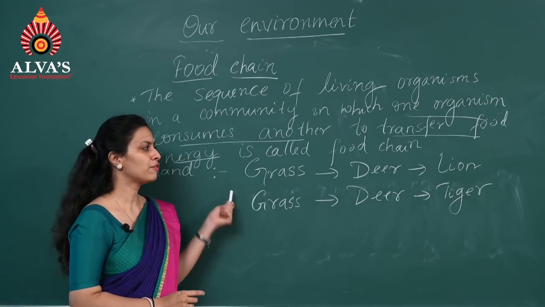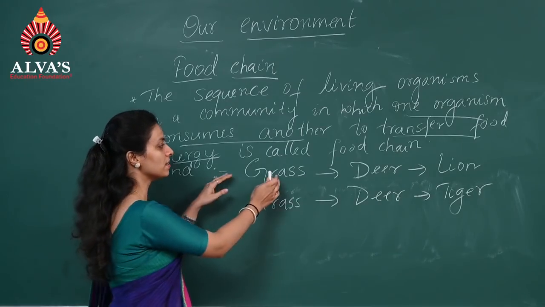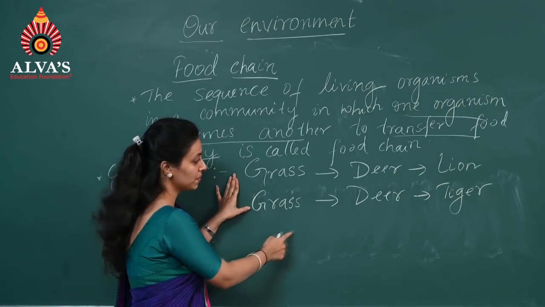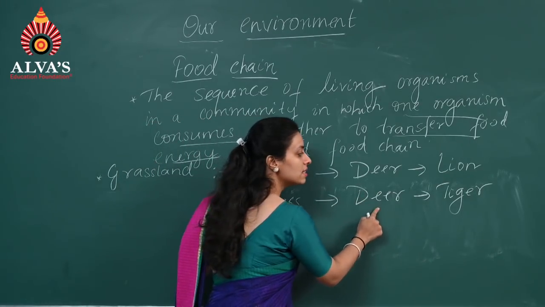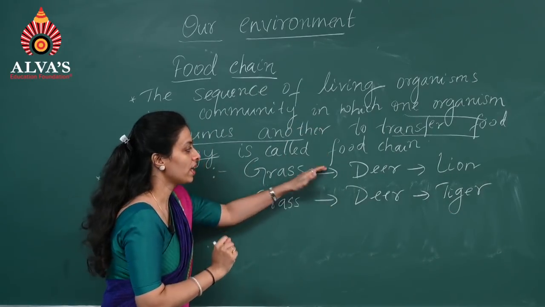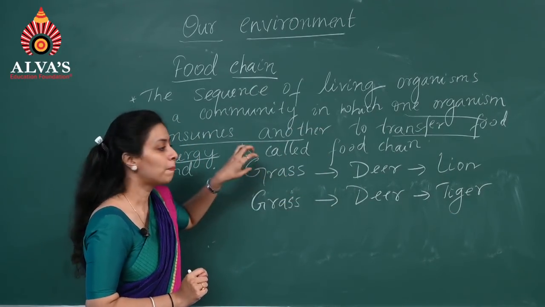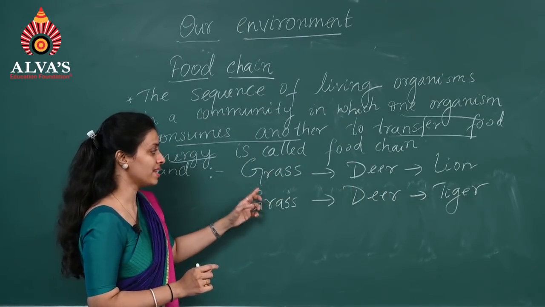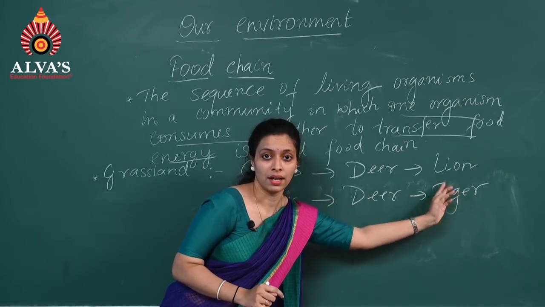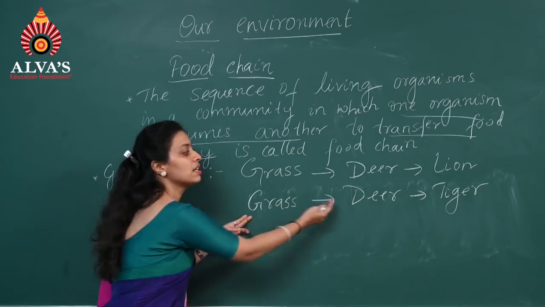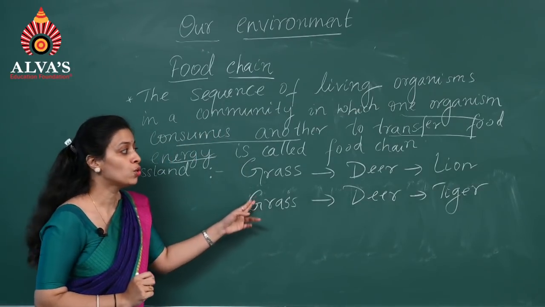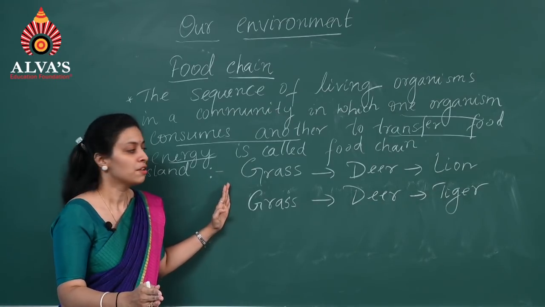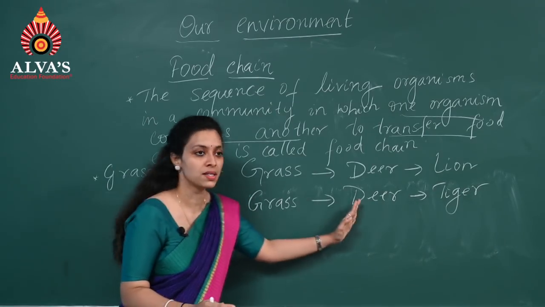Now you have to remember a few points here. You can see here deer eats the grass, and then lion eats the deer, right? See the next chain over here. Deer feeds on the grass, and later deer is eaten by tiger. So in these food chains, the placement of the particular organisms is very specific. I can't just place the grass at the other end, and I cannot bring the tiger over here, because deer never feeds on the tiger, right? So you should be very specific about the placement. The placement is always specific. First come the producers and then come the consumers.